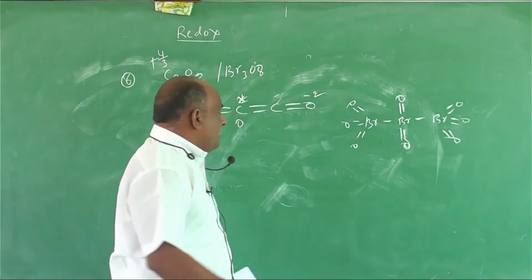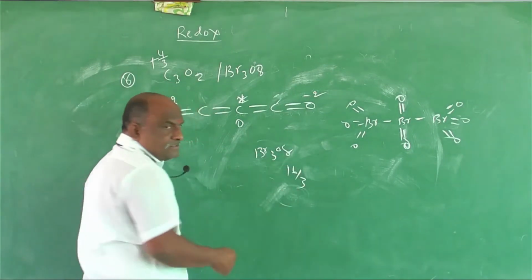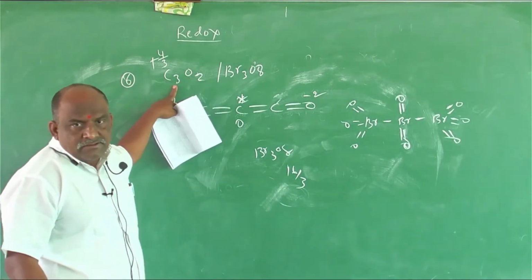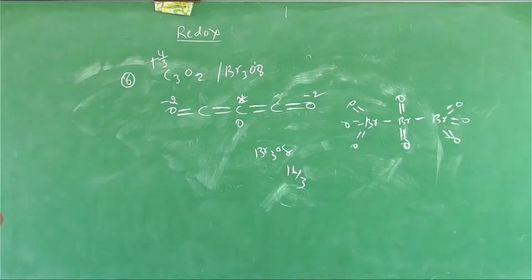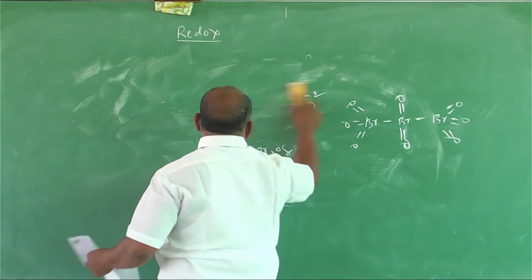Tribromo-octoxide. Br3O8, tribromo-octoxide. 8 to the 16 by 3, answer it is. 16 by 3. But here what is it? 2 to the 4 by 3 answer. So the right answer for this question number 6 is plus 4 by 3. Plus 4 by 3 is the right answer for carbon suboxide.